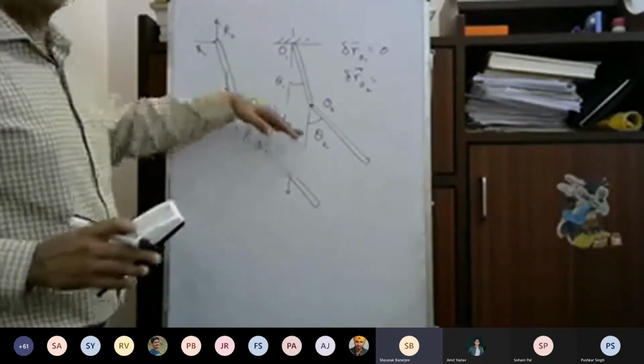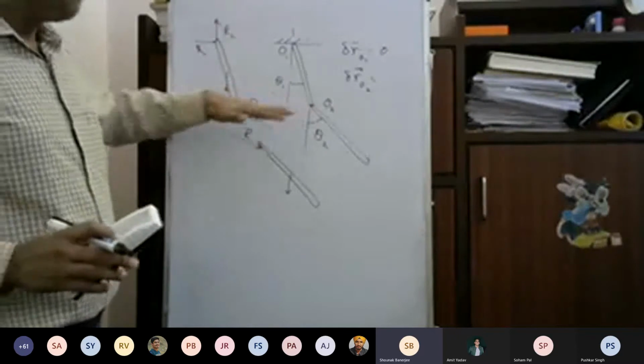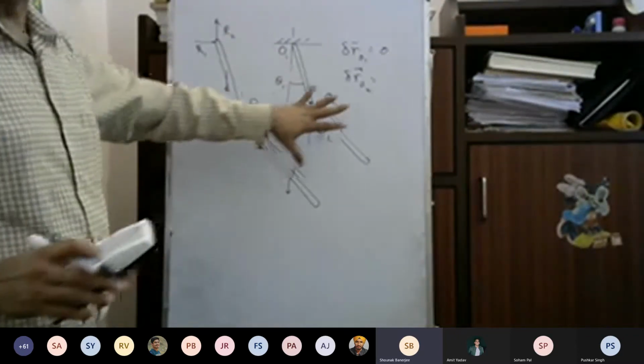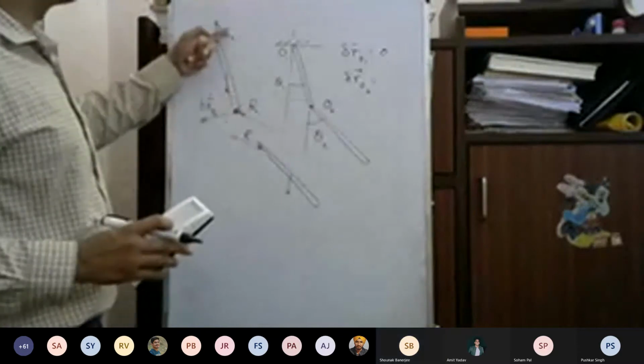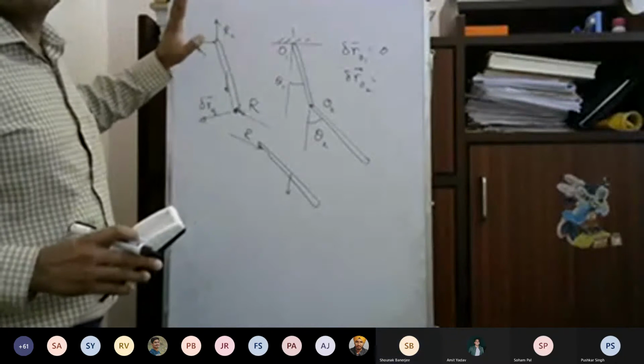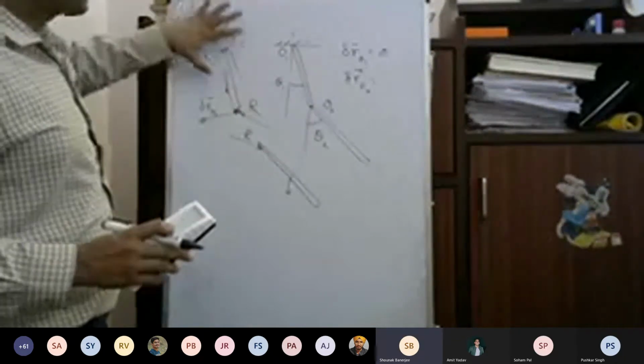So that's what I wrote, R3 and R4. R is actually the resultant of R3 and R4, which is a single force, just as I have taken R1 and R2 here. Because there's a single force, I have taken only two components.